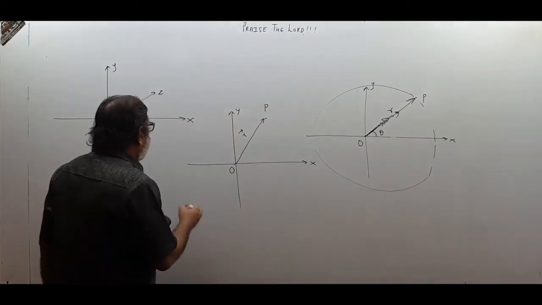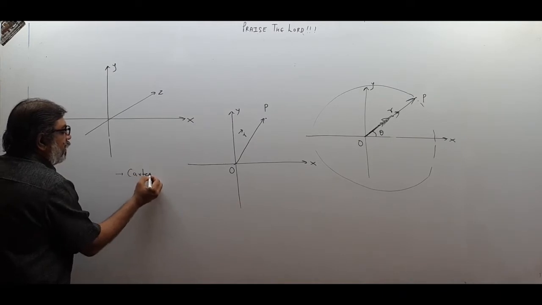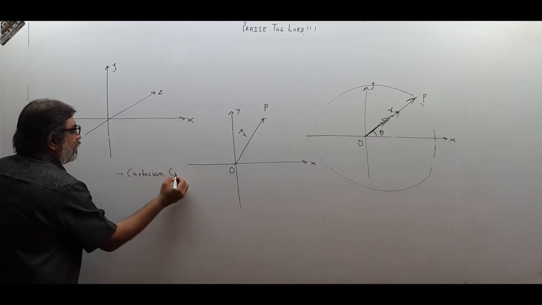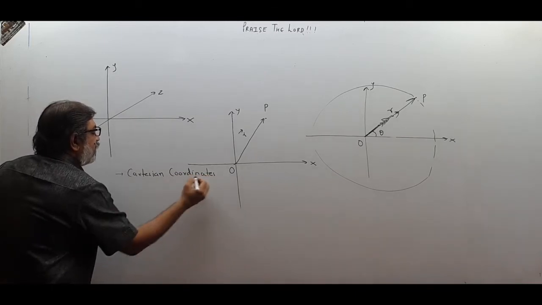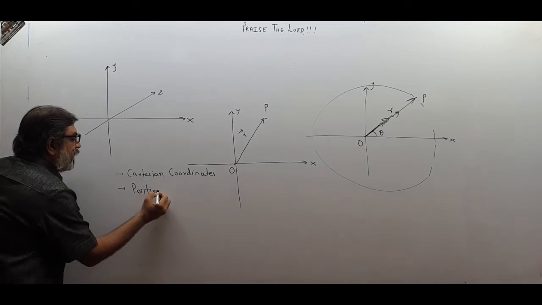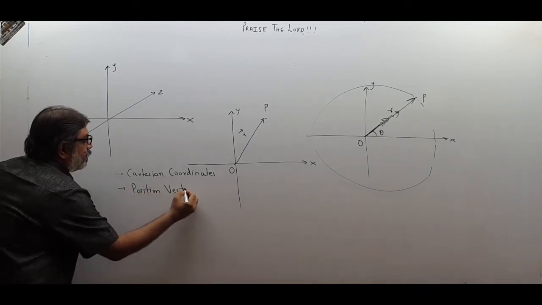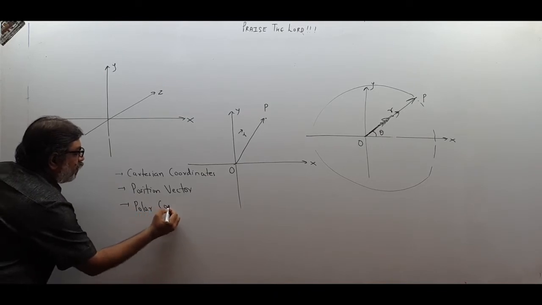So we learn three methods to get position of a body: by Cartesian coordinates, that is first way to decide position of a body, or we can know its position vector, or we can know its polar coordinates.